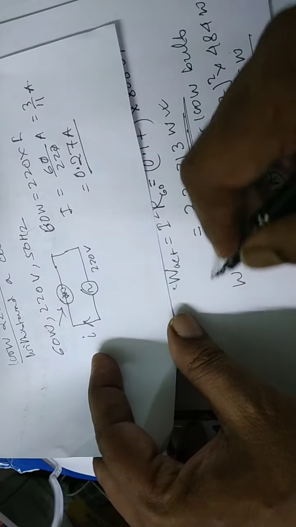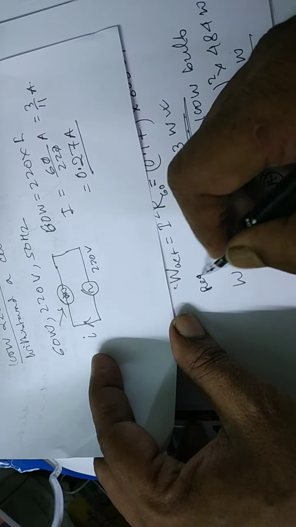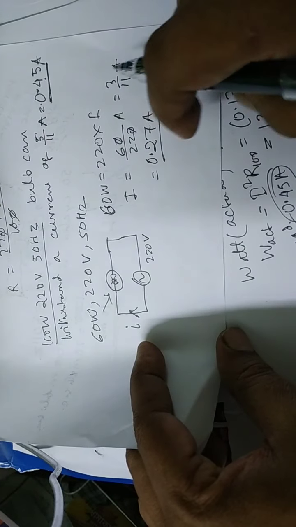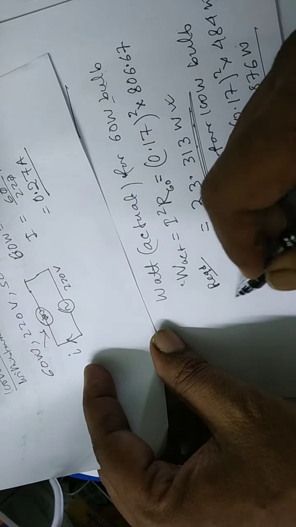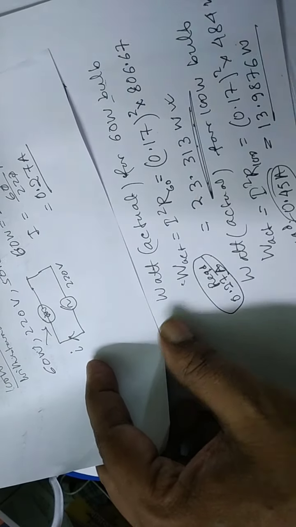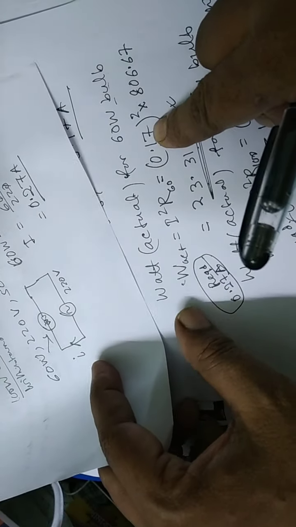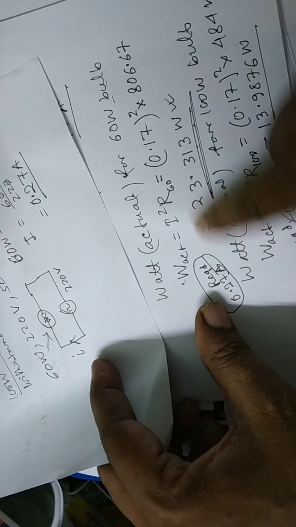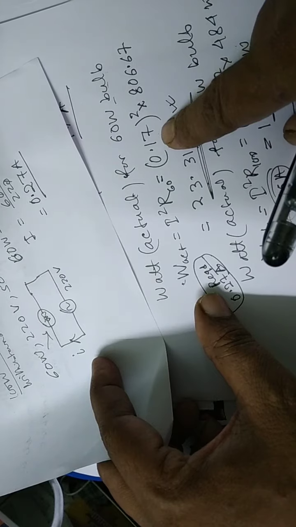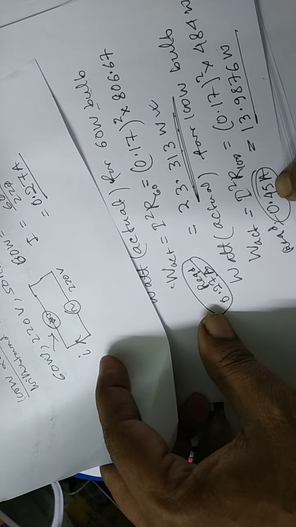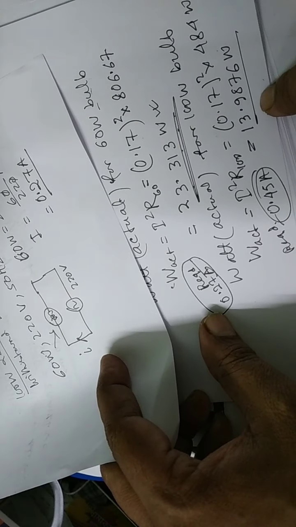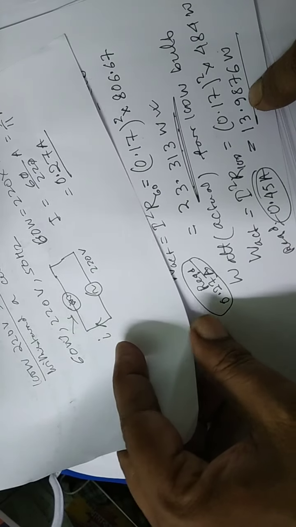And in this case the required value is 0.27 ampere. So 0.27 ampere and 0.17 ampere is only 0.1 difference, but in the other case the difference is 0.3. So obviously the watt becomes very low.